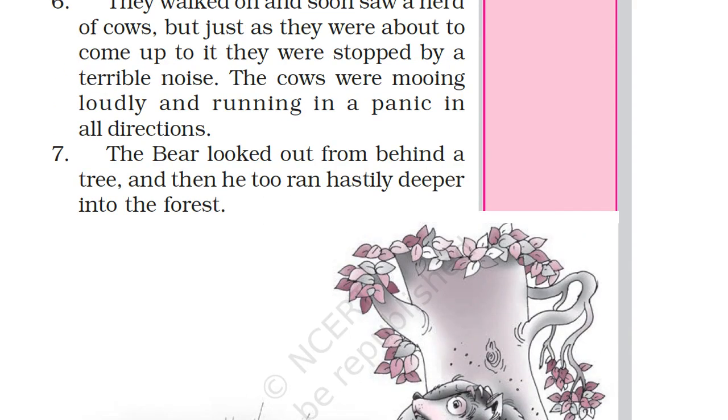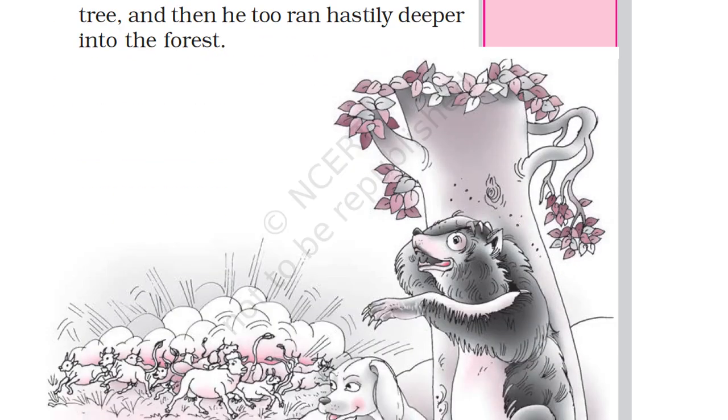So, what happens here? The bear looked out from that tree and checked who roared, that means who made that terrible noise. So that bear saw something, and then it too ran hastily deeper into the forest. Hastily means with excessive speed, very fast, speedy, right? So that bear speedily moved into the forest and hid somewhere.